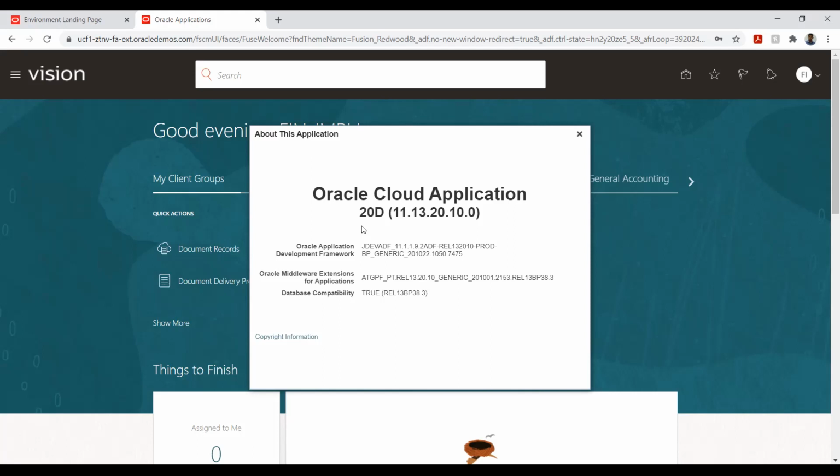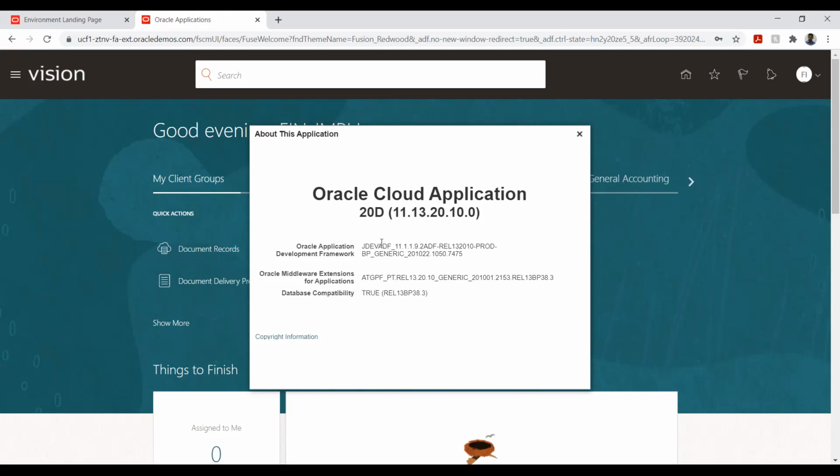This is not possible in 20C, but it was released in 20D. Similarly, we have new features that came in with 21A, and something in 21B. So Oracle keeps enhancing their application. That is why we have 20D, 21, the latest updates.